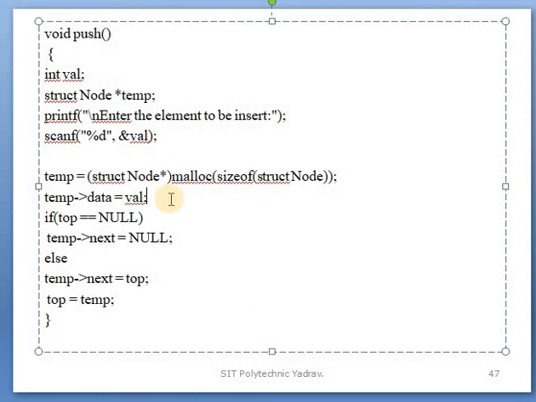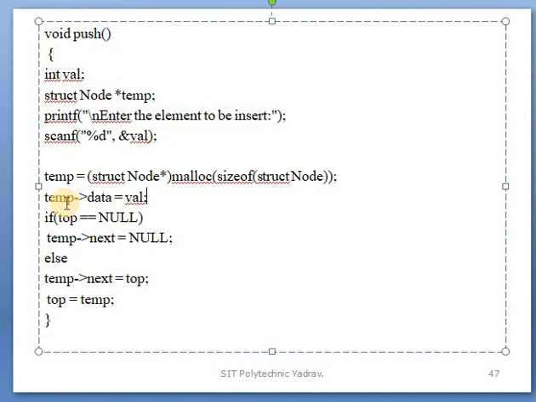In the structure concept, when pointers are used to fetch data from a structure, this arrow sign is used. So the val which the user enters is stored in temp, in the linked list.